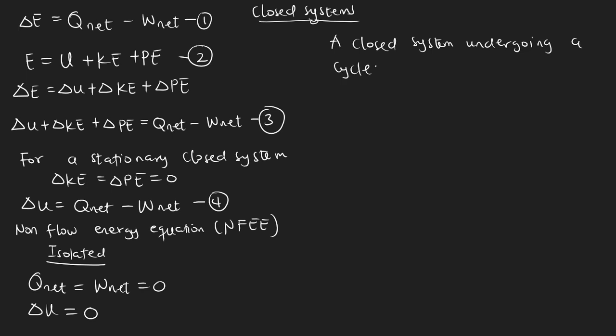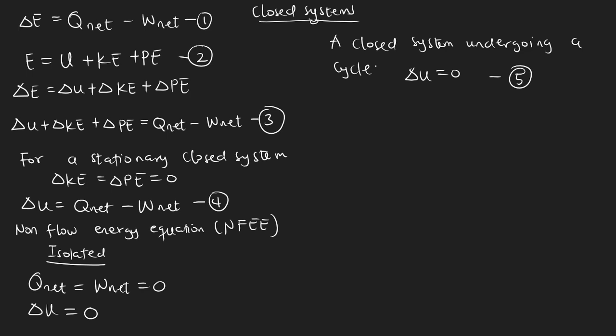So for a closed system undergoing a cycle, we consider the change in internal energy to be equal to zero. This is the same as what we had for the isolated system. Let me name this equation 5. So for a closed system undergoing a cycle, we have the change in internal energy to be equal to what? Zero.